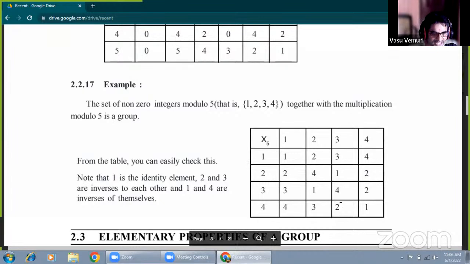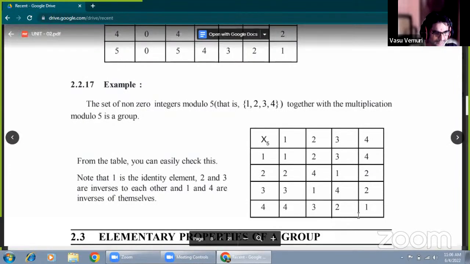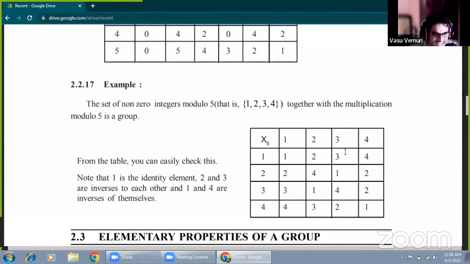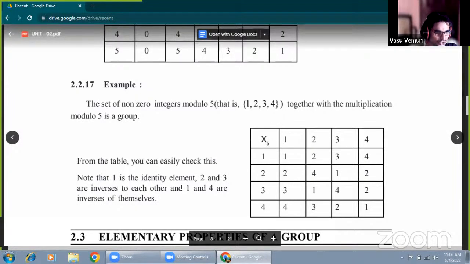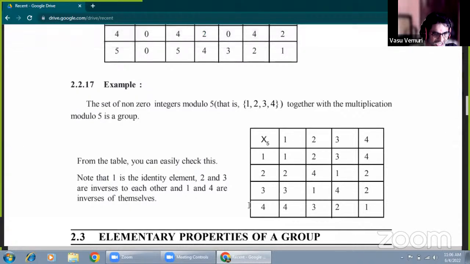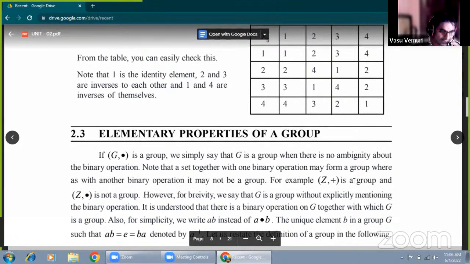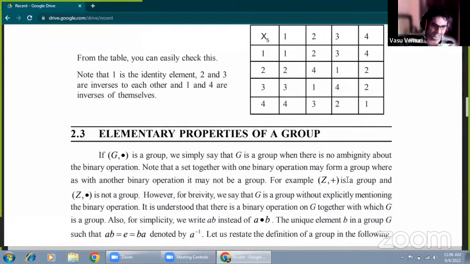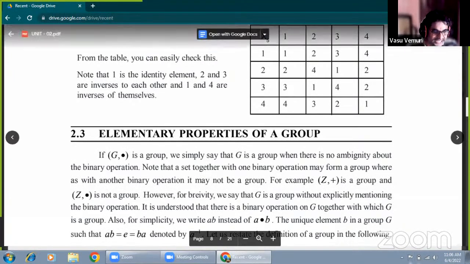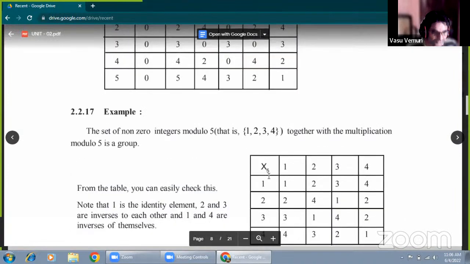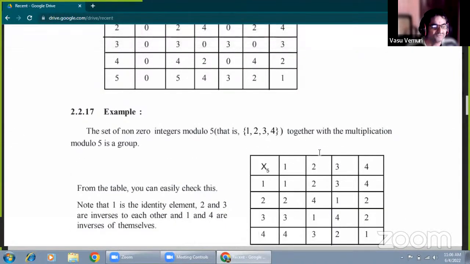Now for 4, 4 times 4 is 16, and 16 divided by 5 gives the remainder 1. So the inverse of 4 is 4, the inverse of 3 is 2, the inverse of 2 is 3, and the inverse of 1 is 1. So the inverses of 1, 2, 3, 4 are 1, 3, 2 and 4 under multiplication modulo 5. Now according to this, integers under multiplication modulo 5 form a finite group.